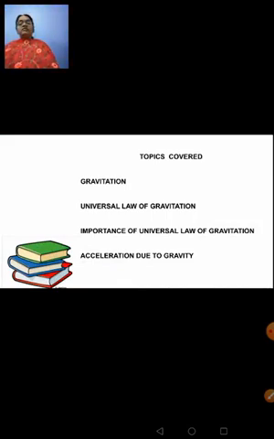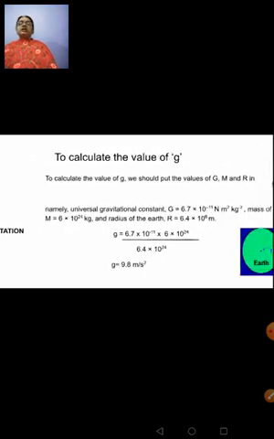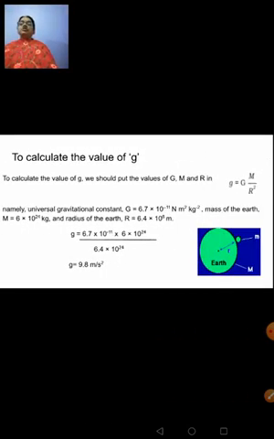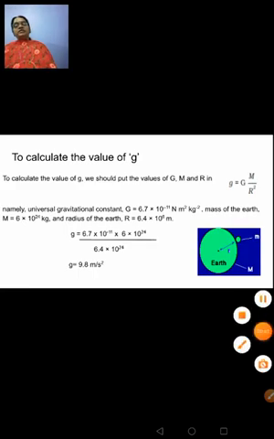We had learned the derivation for acceleration due to gravity, that is small g is equal to GM upon r square, and this acceleration due to gravity, that is small g, does not depend on the mass of the falling object. So in today's session I'll start with the calculation of this value of small g. Let's learn how to calculate the value of small g, which is considered to be 9.8 meter per second square.